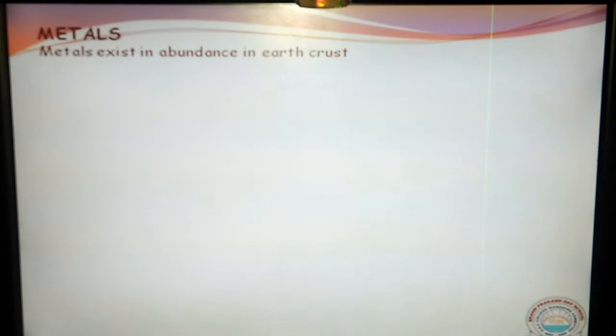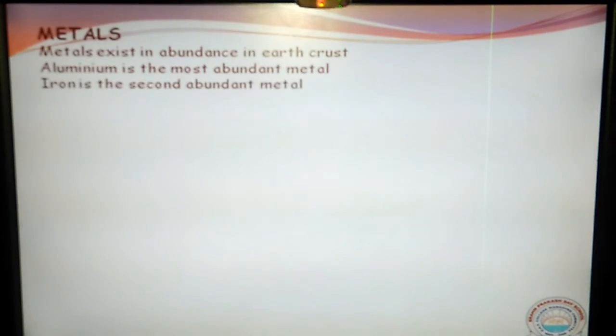They are available more in the earth's crust, not in the atmosphere. We have one metal, aluminium, which is the most abundant metal. Next comes a very useful metal, without which we can't imagine our life, that is iron. This is the second most abundant metal.